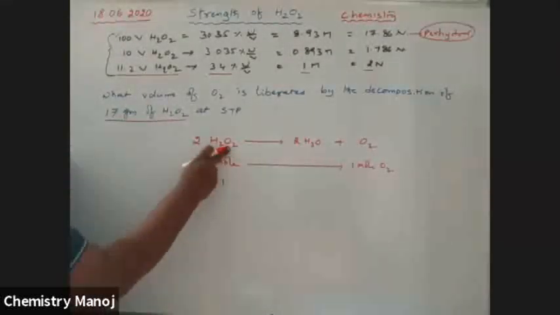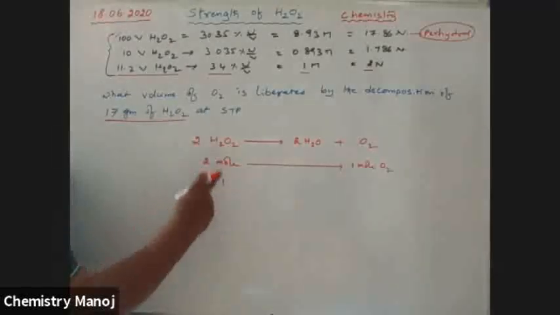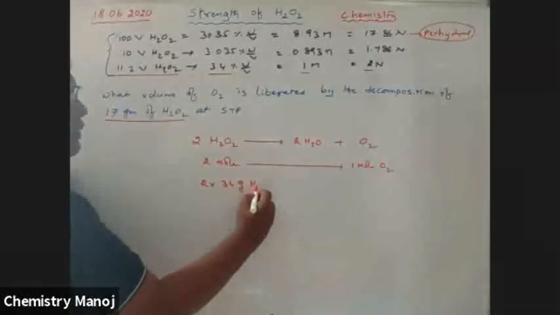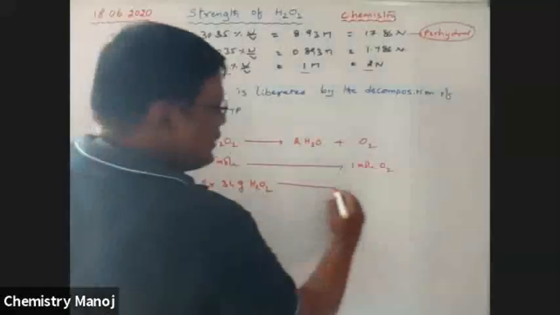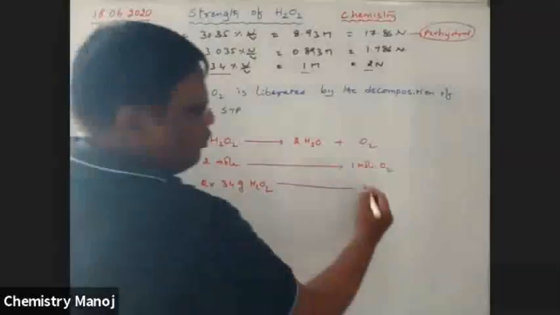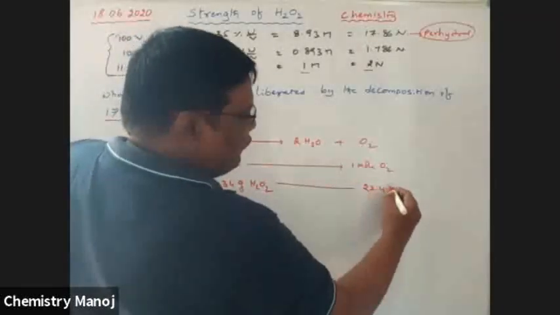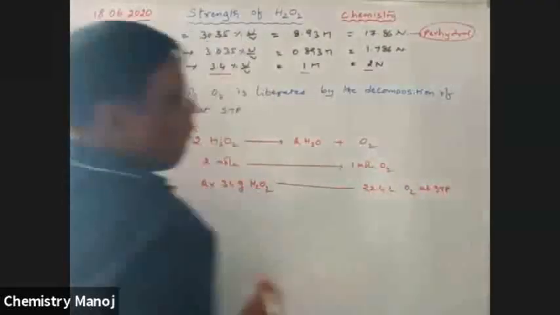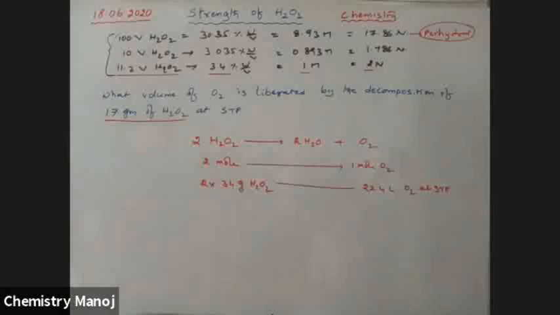Oxygen 16 plus 16 is 32, plus 2 is 34. So 2 into 34 grams of H2O2 liberates 1 mole of O2. He wants to calculate the volume. Volume: 1 mole means 22.4 liters of O2 at STP. 1 mole means 22.4 liters, the gram molar volume.